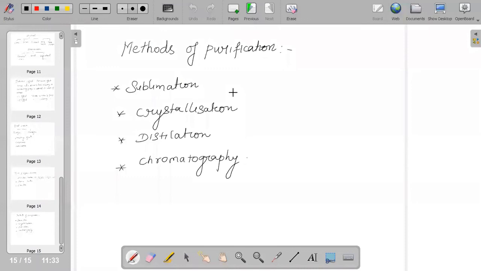So there are different techniques, and it depends upon what we want to separate and what type of material we require, and based on it we can choose the method of purification.